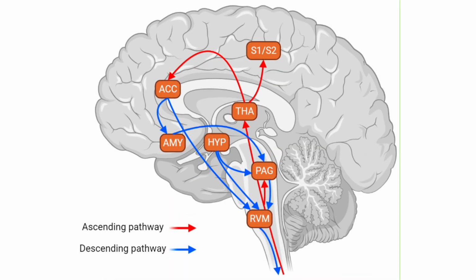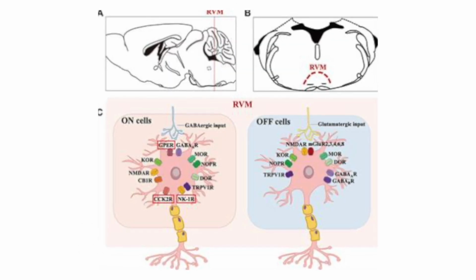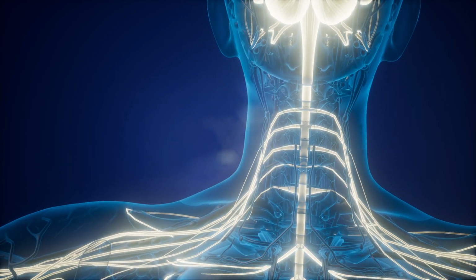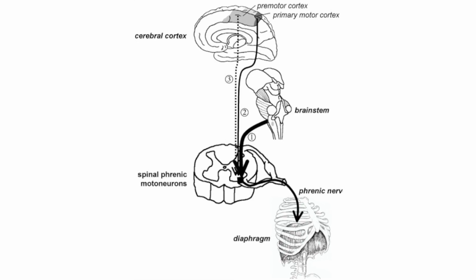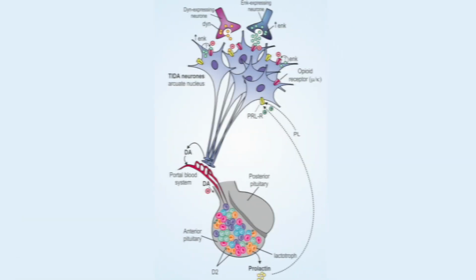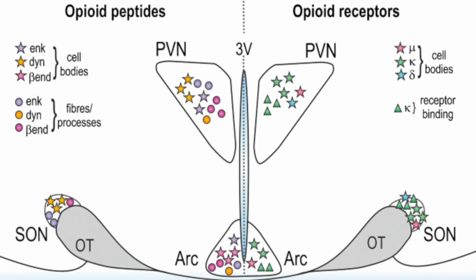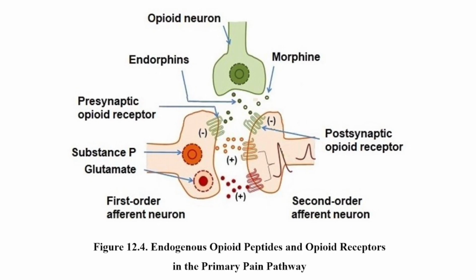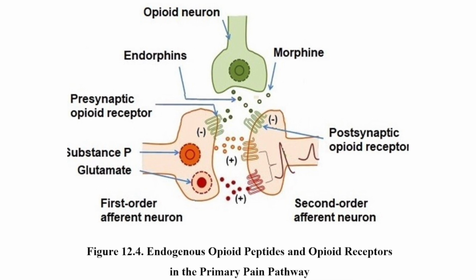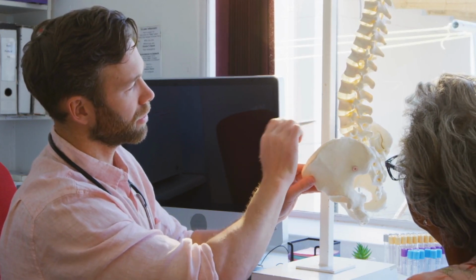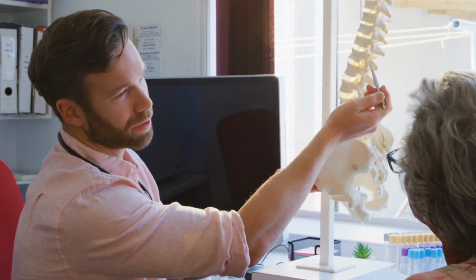Rostral ventromedial medulla. The RVM, also known as the bulbospinal region, is another critical brain area involved in the descending pain modulation. It sends inhibitory signals to the dorsal horn of the spinal cord. Endogenous opioids, release of endorphins and enkephalins. The descending pain inhibition system involves the release of endogenous opioids such as endorphins and enkephalins within the PAG and RVM. These substances act on specific receptors in the spinal cord to inhibit the transmission of pain signals.